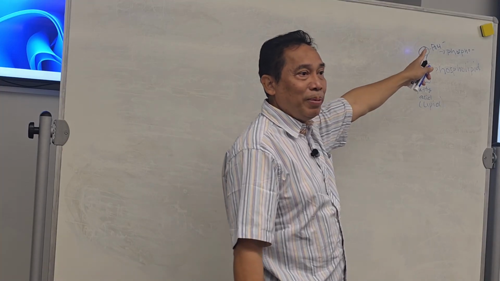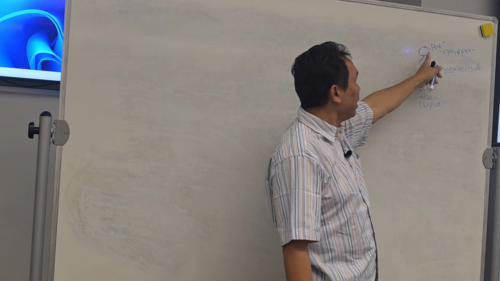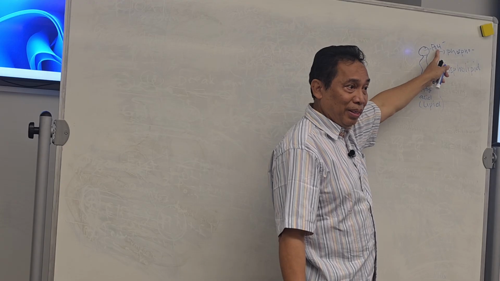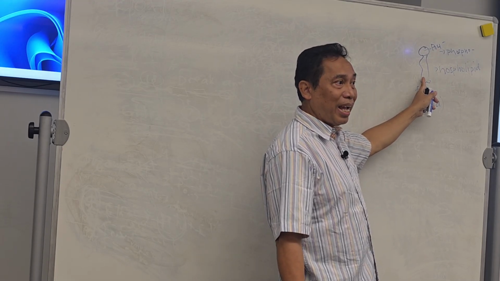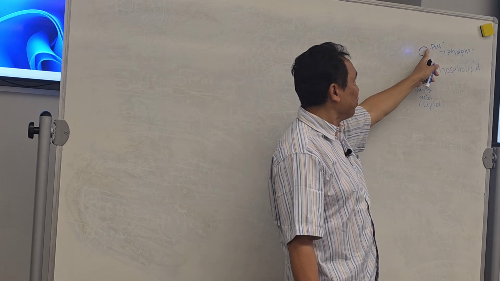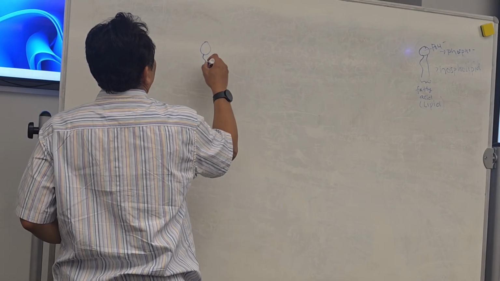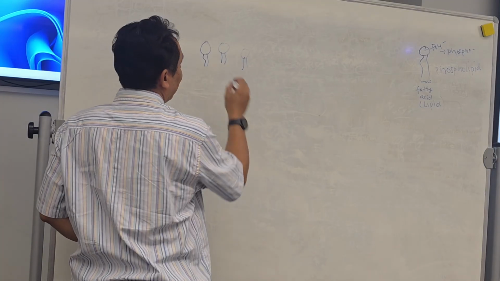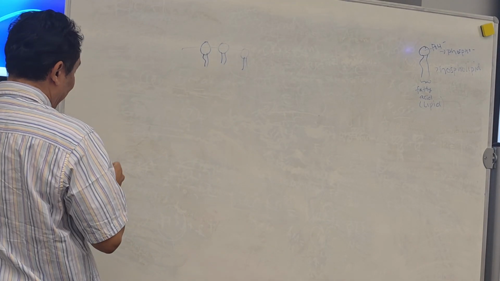How many layers is it going to be? Two. Remember, because it has a head that is hydrophilic, loves water, and it has a fatty acid tail, which is hydrophobic. So the hydrophilic head will be facing the water outside the cell.